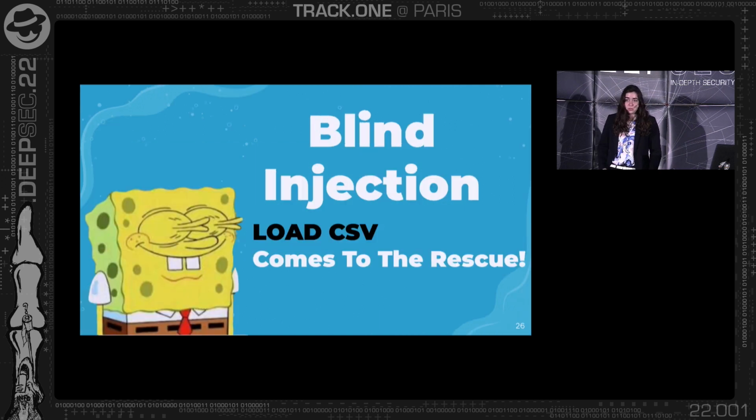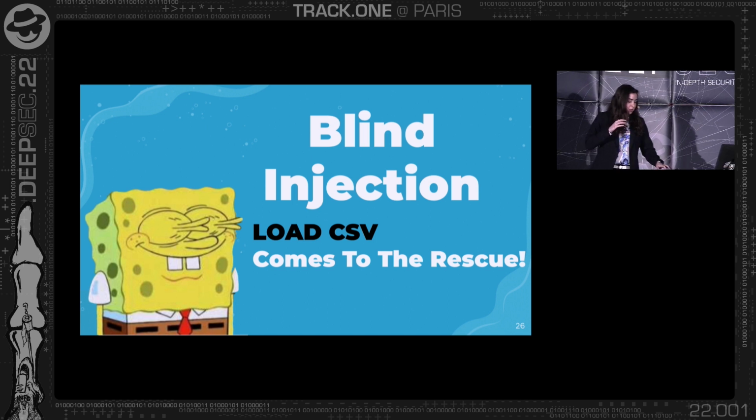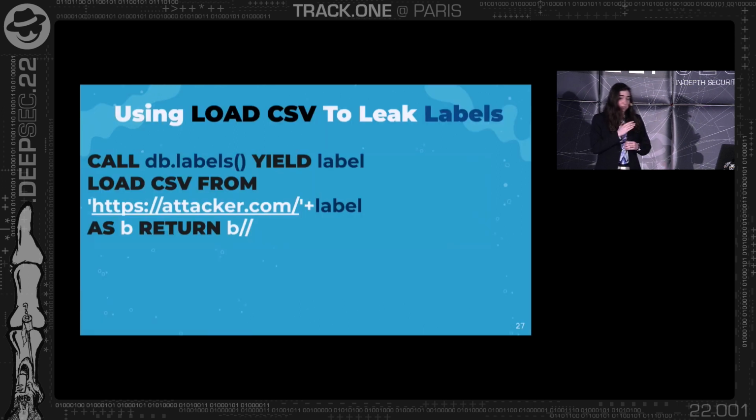So we have a trivial example here of blind injection where we cannot actually see the result of the query. We have no idea how the database actually looks like, and we still want to be able to inject into this database to leak a lot of data and eventually even escalate our attack further and reach other machines as well. So let's use this load CSV functionality. Now this will be our injections. This will be one injection. Those 4 lines will be actually the injection. And let's see what we can actually do right here.